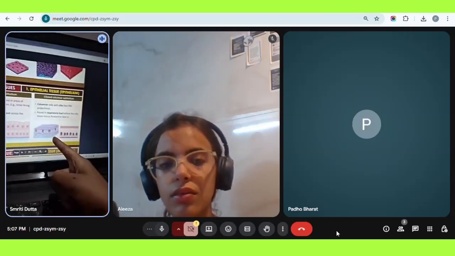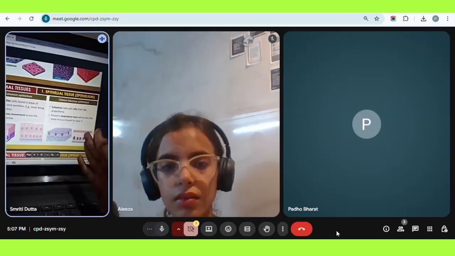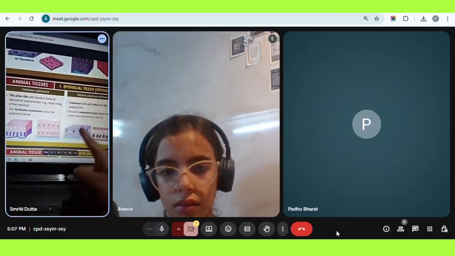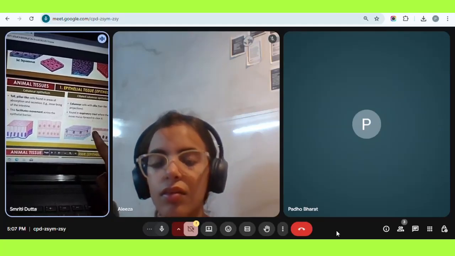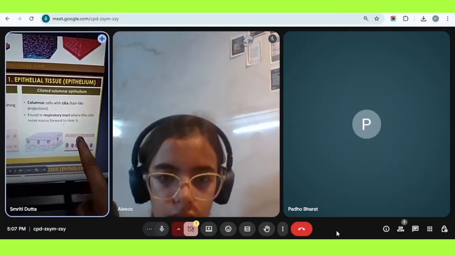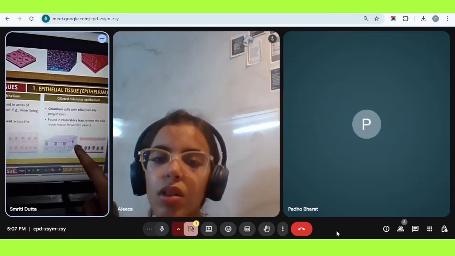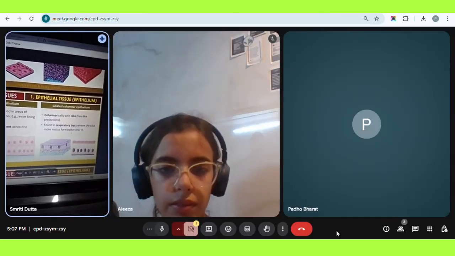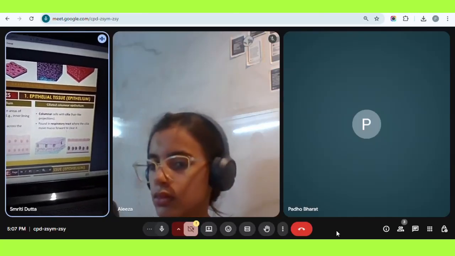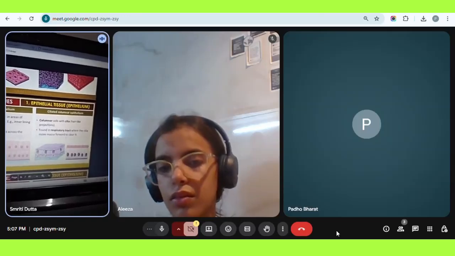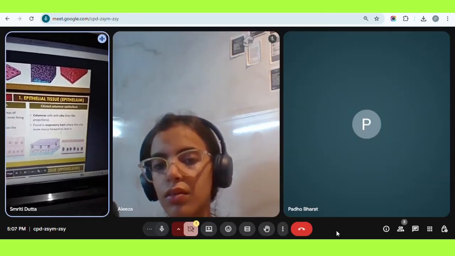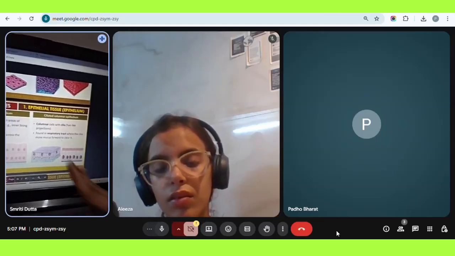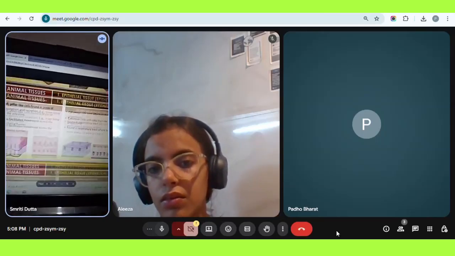Next, we have ciliated columnar epithelium. These are modifications of these only, but they have cilia. You know what is cilia? These hair-like structures. You can see here, the hair-like structures present over the cells. These are present in the respiratory tract, the trachea, the windpipe, where we have mucus. It pushes down the mucus to clear the throat so that we can breathe. This is another modification of columnar epithelium.